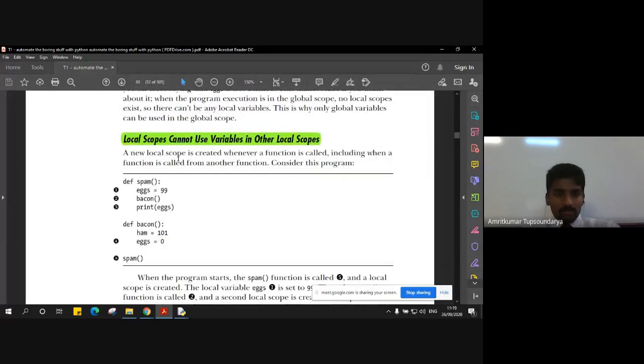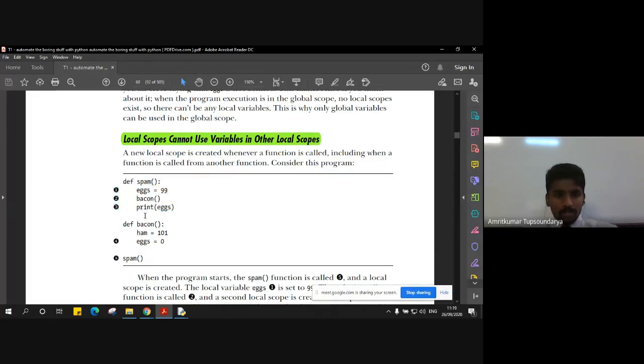Simple enough, right? Another case is that local scopes cannot use variables from other local scopes. Let's say we have the same function called spam, with eggs having some value, 99, and inside this function spam we have a function called bacon. And then we print the value of eggs. I hope there is no problem.